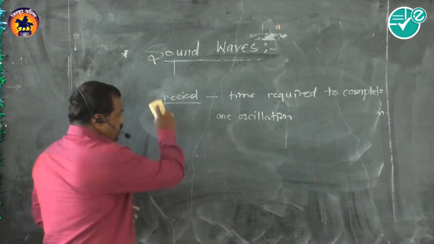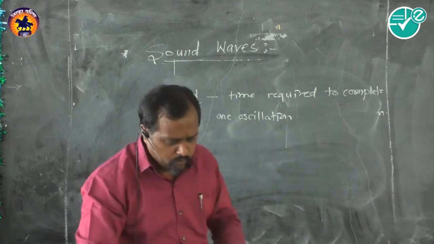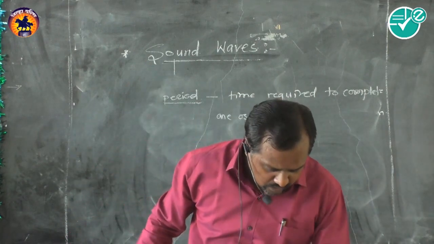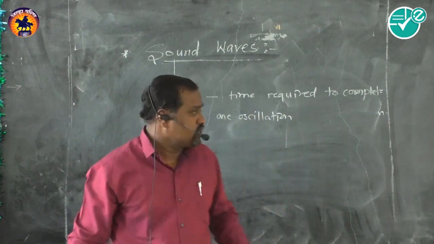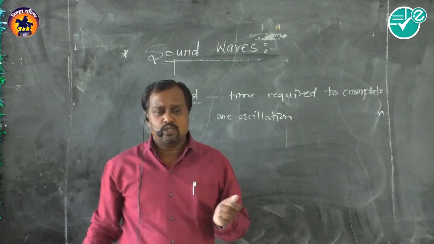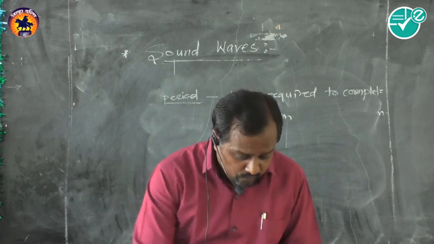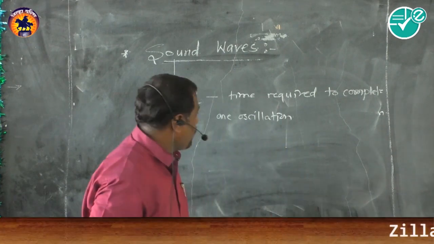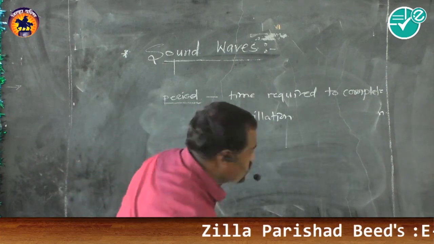These are the terminologies we must study before proceeding: oscillations, then period, amplitude. Now, the motion of the bob we studied, and the vibration of the fork we also studied. Before approaching the wave, what happened actually? Now these are the terminology. Now we have to approach towards the wave.